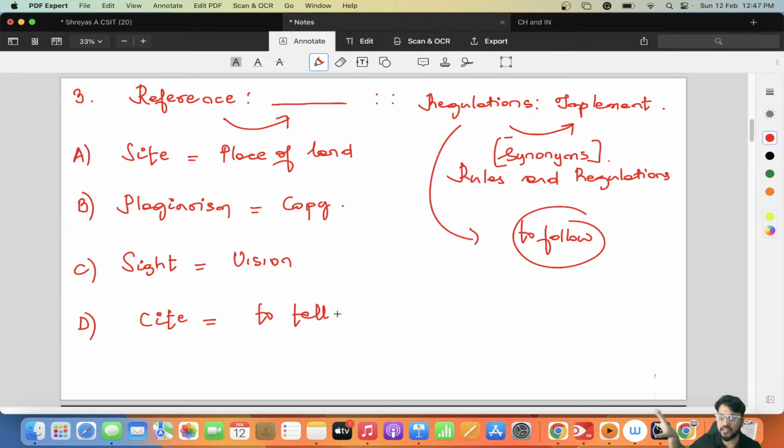Reference means citing this book, or telling this book, or keeping this book as a reference, or learning from this book, right? So here also you have to use the synonym of the word reference, which is CIT, citing this text, citing this reference, citing this movie, right? You're taking it as a reference, so CIT will be the right answer.